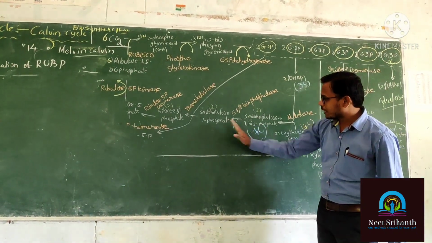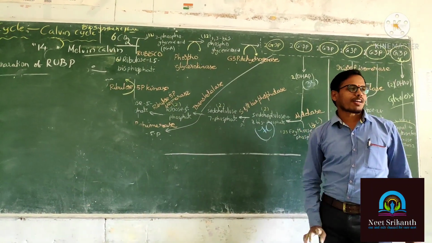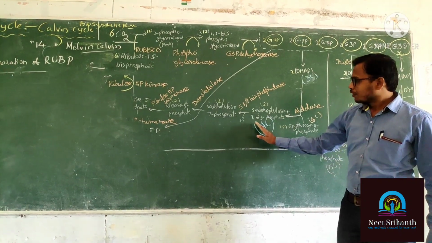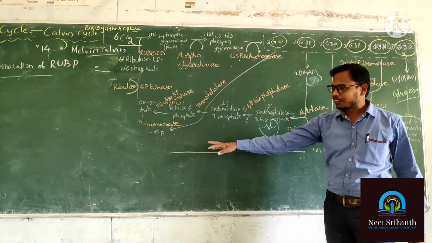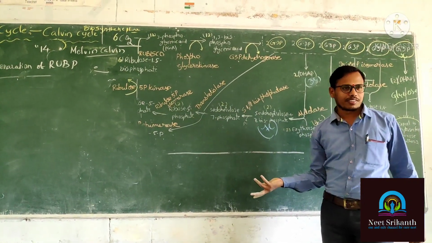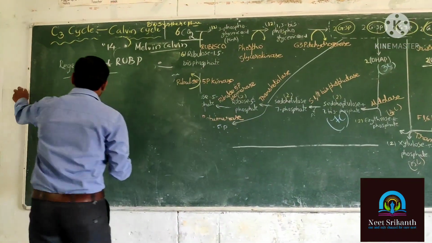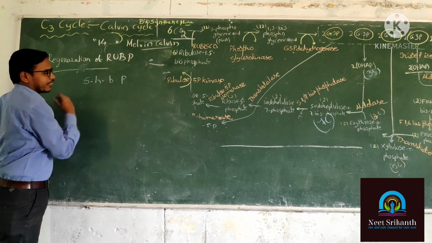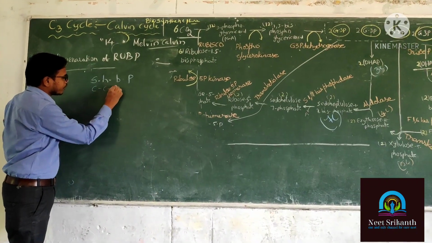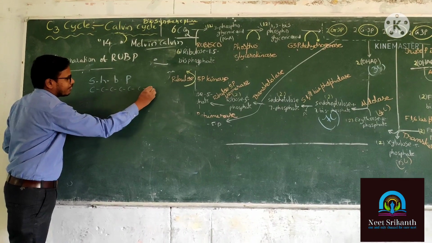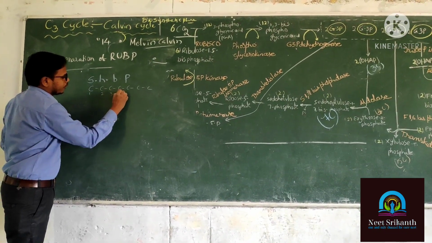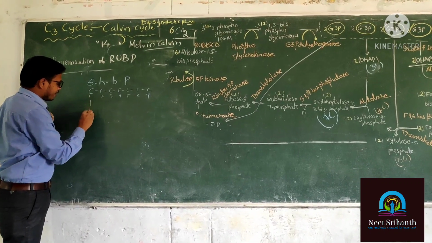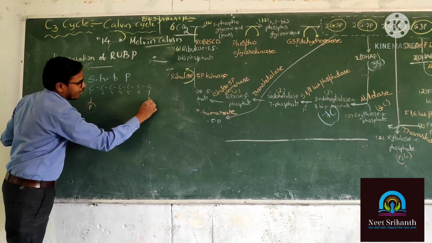What is the difference between these 2 substrates? Only 1 phosphate. Here the first place and the 7th place both have a phosphate. The first place is going to lose the phosphate, so only the 7th place has the phosphate. How? Pseudoheptulose bisphosphate, how many carbons? 1, 2, 3, 4, 5, 6, 7. The first carbon has a phosphate, and the 7th carbon also has a phosphate.